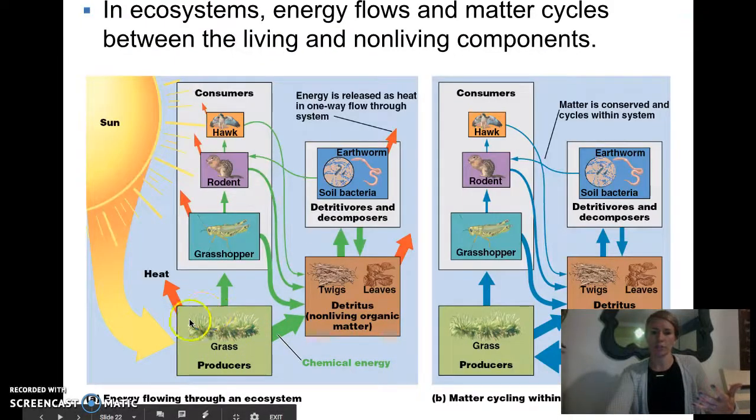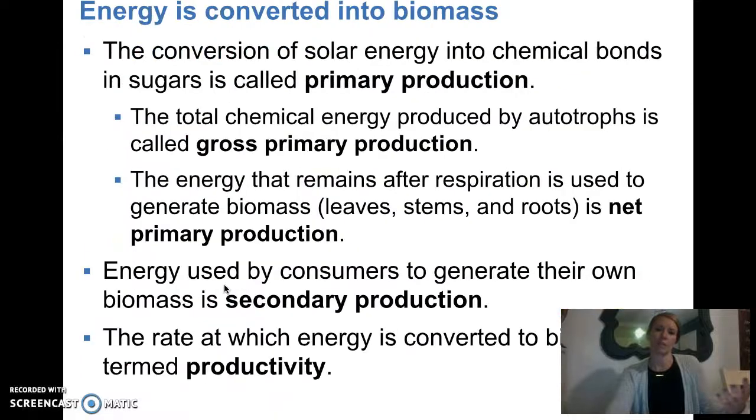So all of the energy made here would be the gross primary production, but the energy that is passed on, available for other things, would be the net primary production. And so then energy that's used by consumers, so the energy that we get from the things that we eat to generate our own biomass, is called secondary production, because we're not making it from the sun, we're making it from energy that someone else has already made.